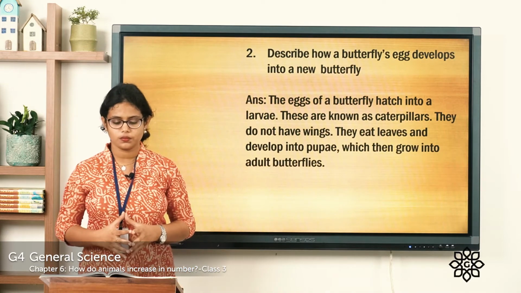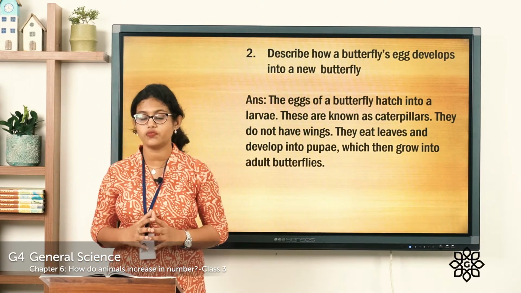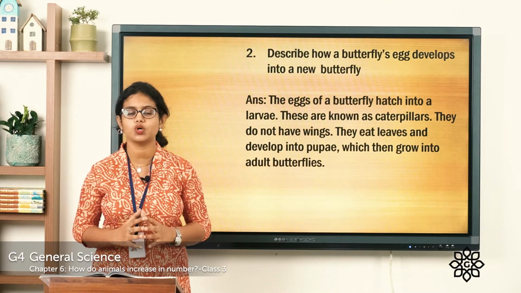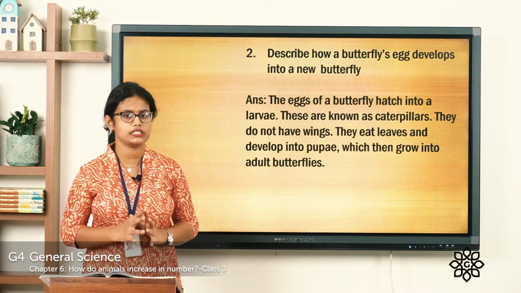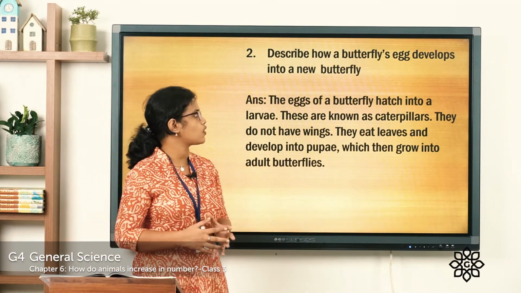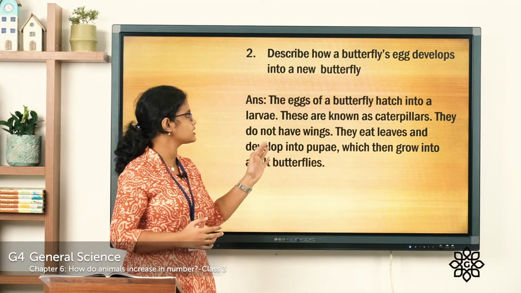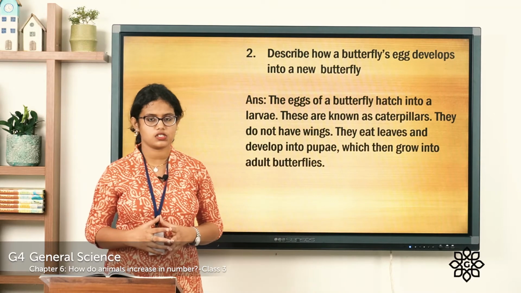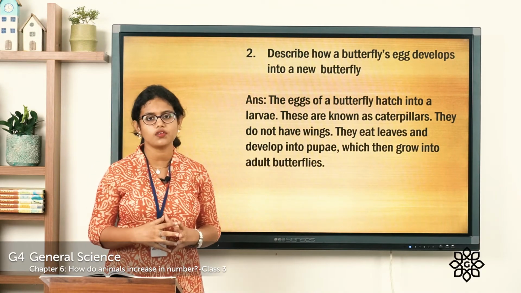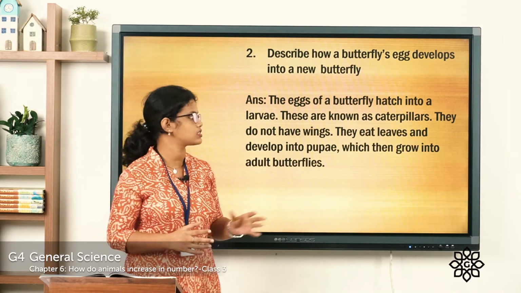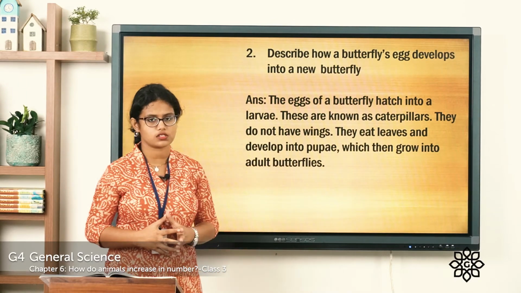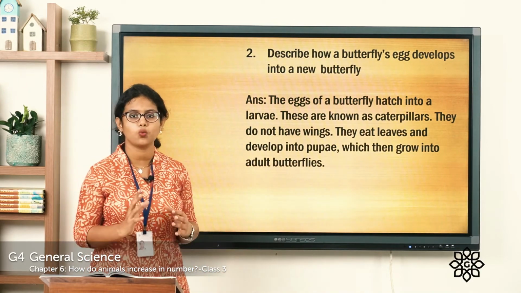Coming to the second one. Describe how a butterfly's egg develops into a new butterfly. Let's see the answer. The eggs of a butterfly hatch into larvae. These are known as caterpillars. So first, they hatch into larvae known as caterpillars. They do not have wings.